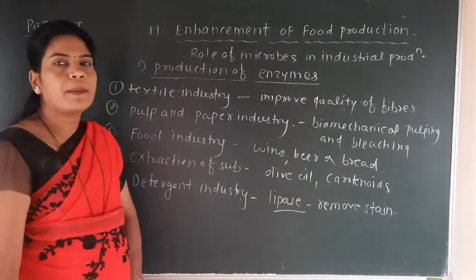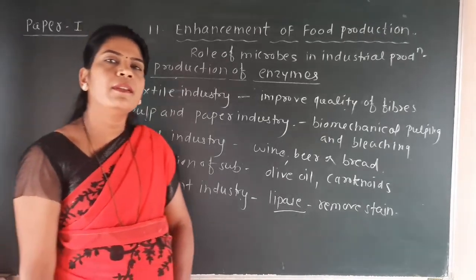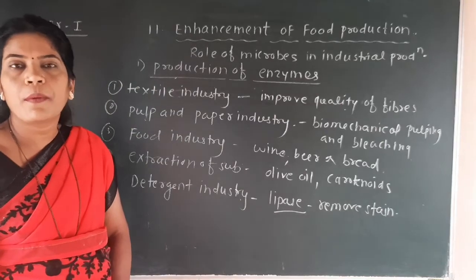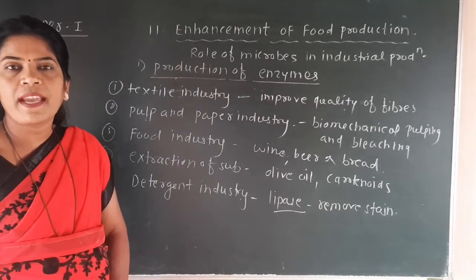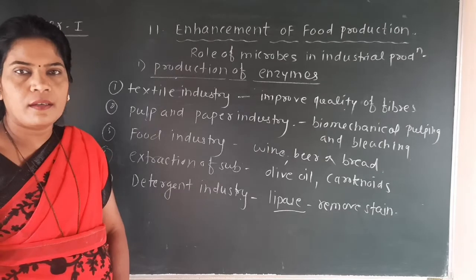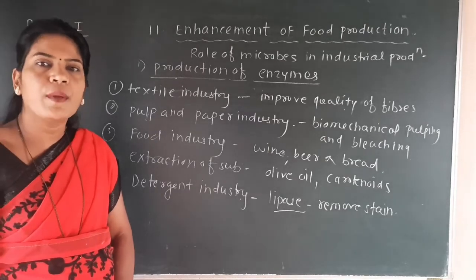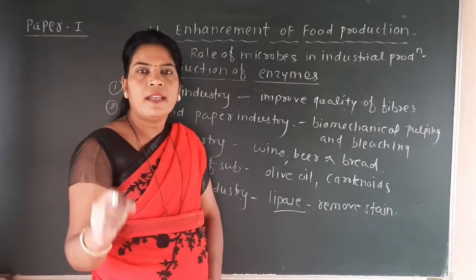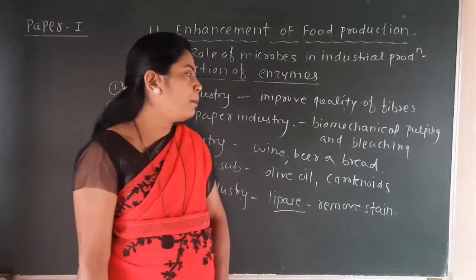In the pulp and paper industry, from various types of plants or raw material, paper can be made, and in that industry for the preparation of different types of papers, enzymes are used. And here one name is given, biomechanical pulping and bleaching.